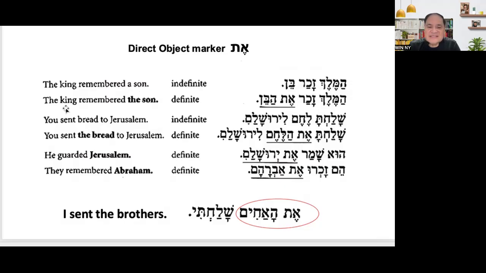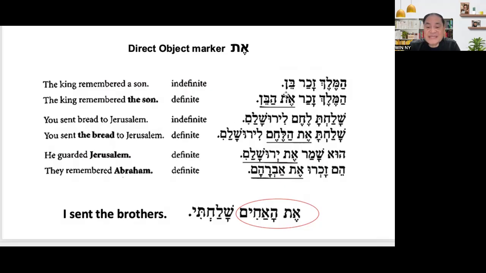But look at the second sentence. The king remembered the son: Hamelech zachar et haben. In order to distinguish the subject from the direct object, you put et before haben. This tells us that it is the direct object.